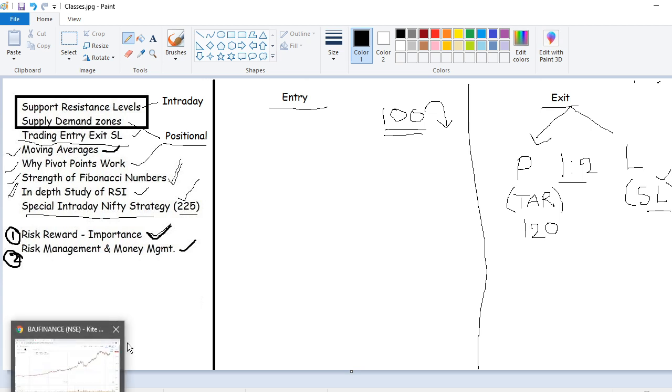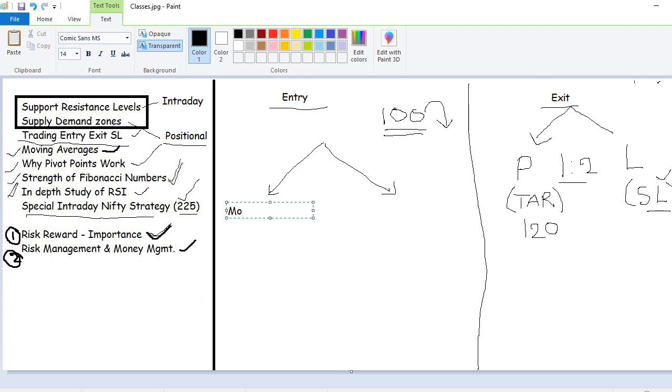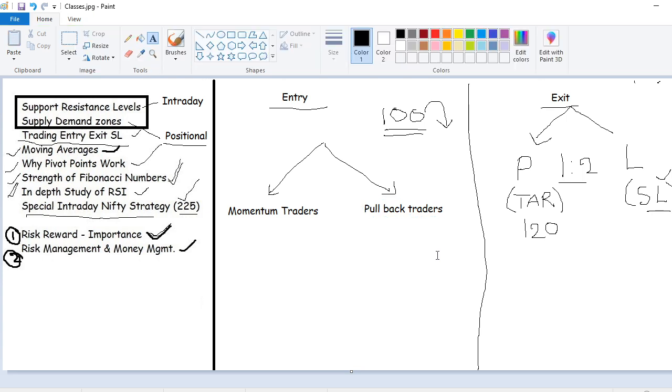Now, if you are taking an entry, in trading there are two kinds of systems. One is momentum trading and the other is pullback trading. Guys, nobody will teach you all these things. Momentum traders are trend followers, and pullback traders are known as reversal traders, trend reversal traders. What is the difference between these two?